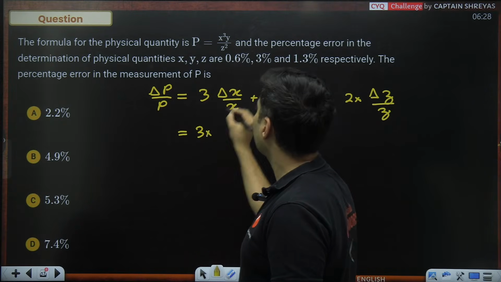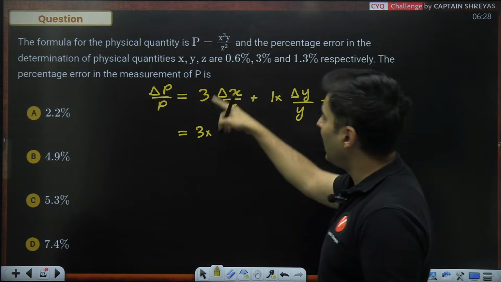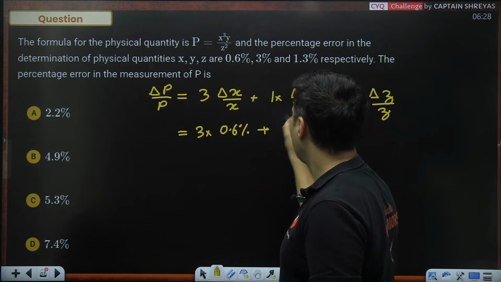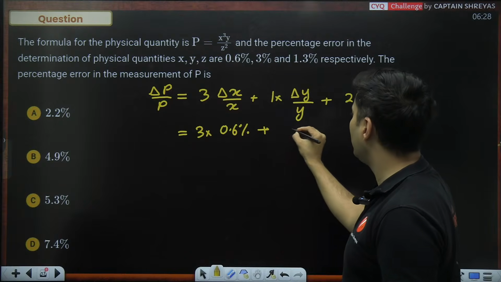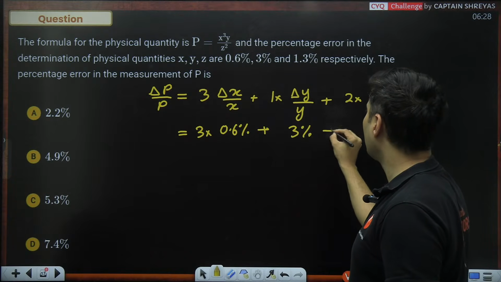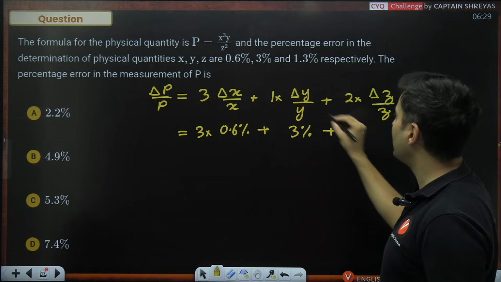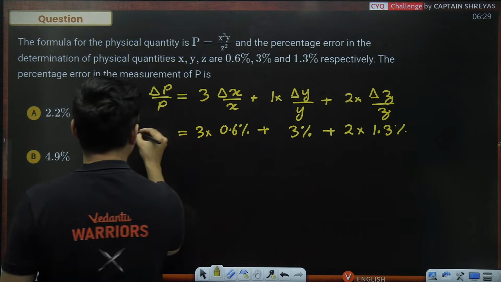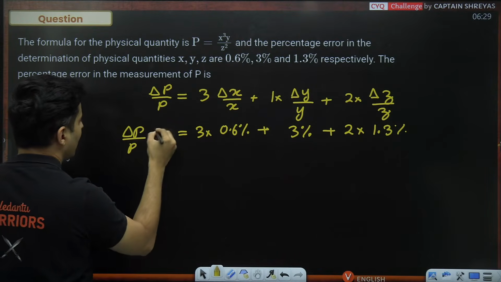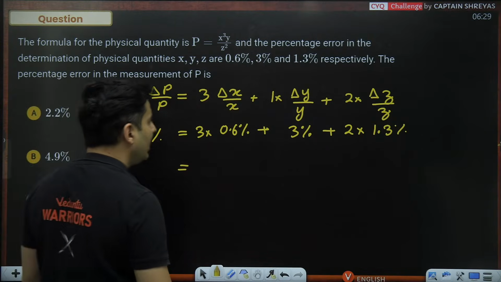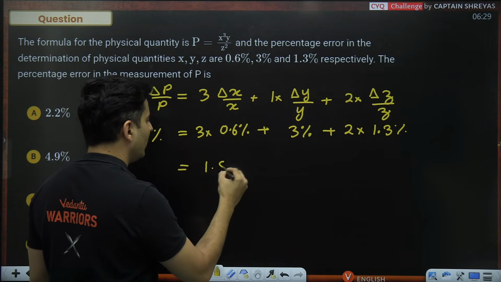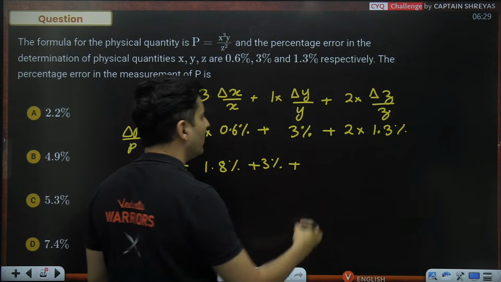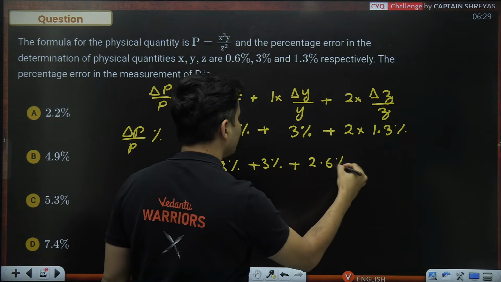Now the percentage error in x is 0.6, so I'll put 0.6 here. Percentage error in y is 3%, so put 3% here. And percentage error in z is 1.3, so put 1.3 here. So I will get the percentage error in that final quantity. So 3 into 0.6, that is 1.8%, plus 3%, plus 2 into 1.3, that is 2.6%.